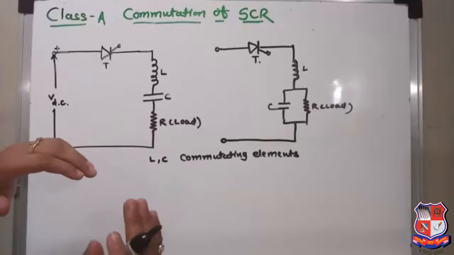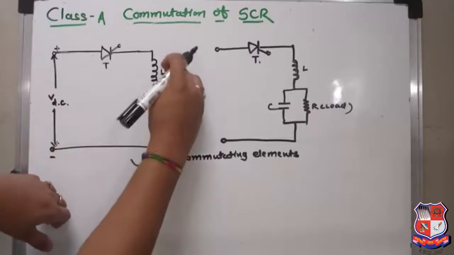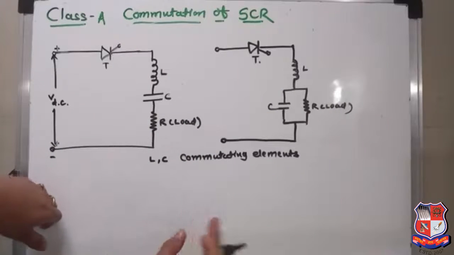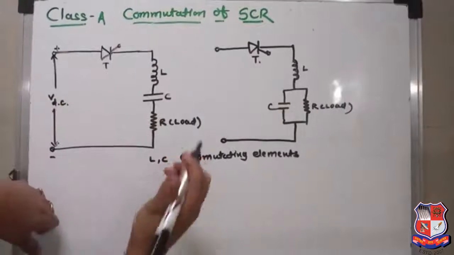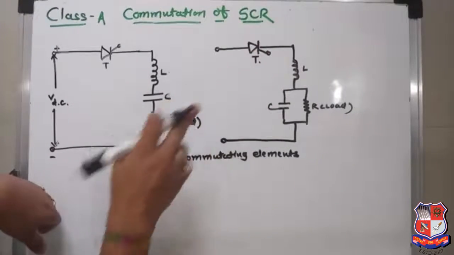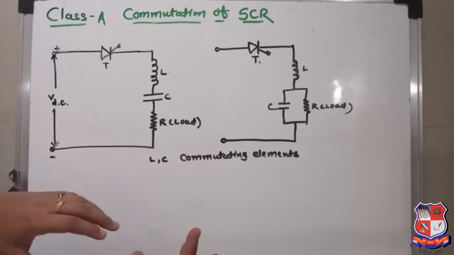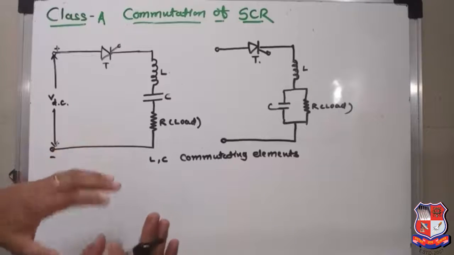And basically 2 elements are used, the inductor and capacitor in class A commutation. Here L and C, here also inductor L and C both are the commutating elements, which are used to commutate or to turn off the thyristor.